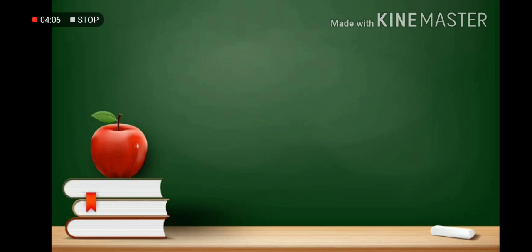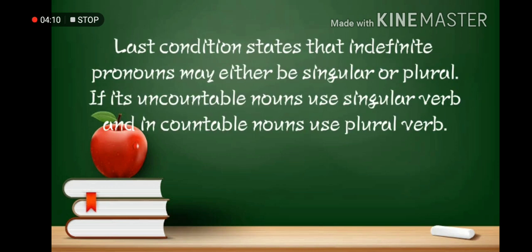So we are down to the last condition, which states that indefinite pronouns may either be singular or plural. So if it's uncountable nouns, use singular verb, and in countable nouns, use plural verb.